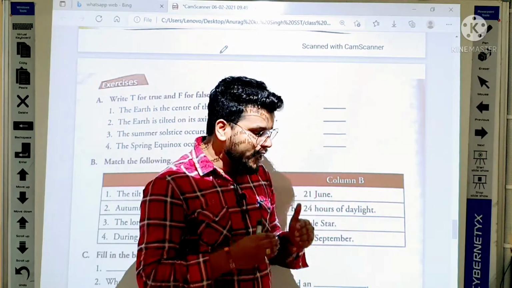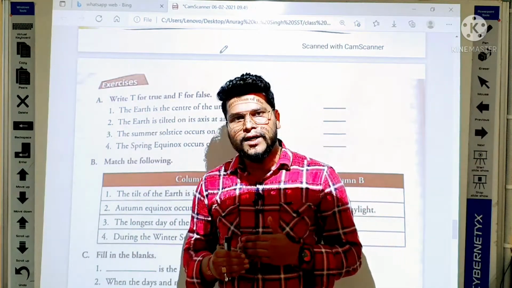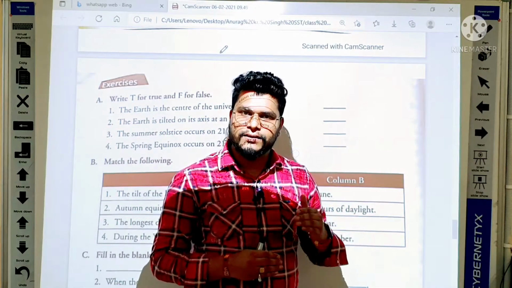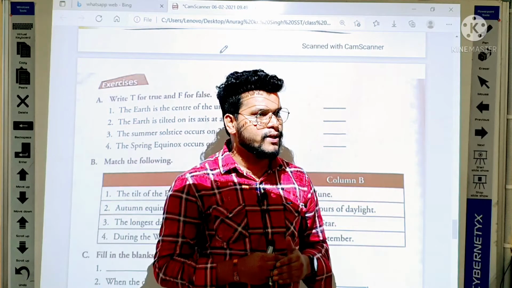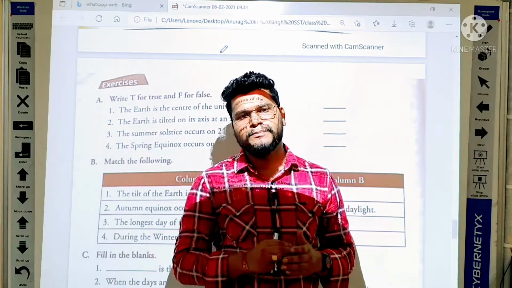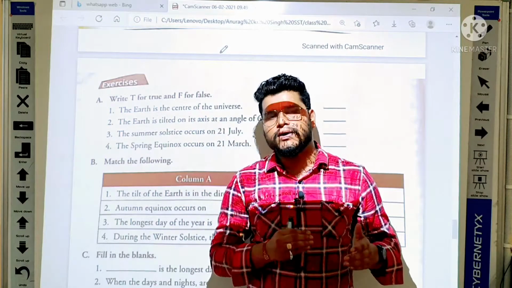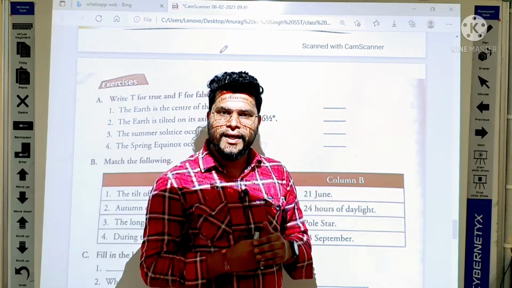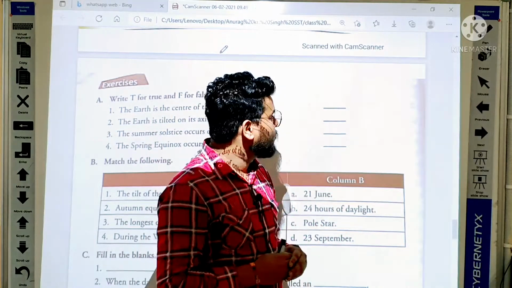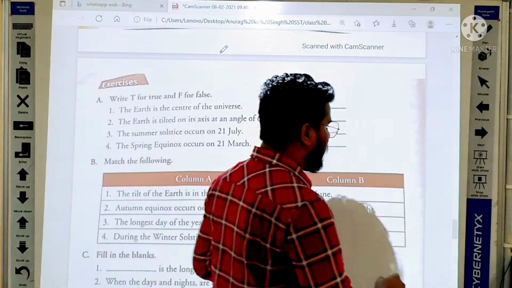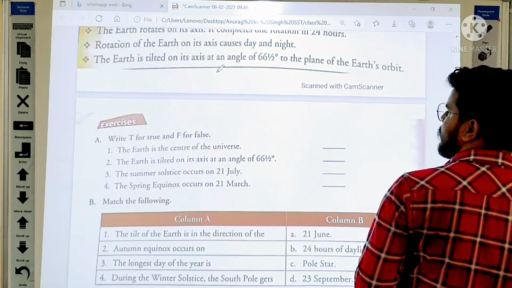Then we learned about the equinox, in which we understood the spring equinox and the autumn equinox. Now we are going to exercise ourselves. Let us start from this.